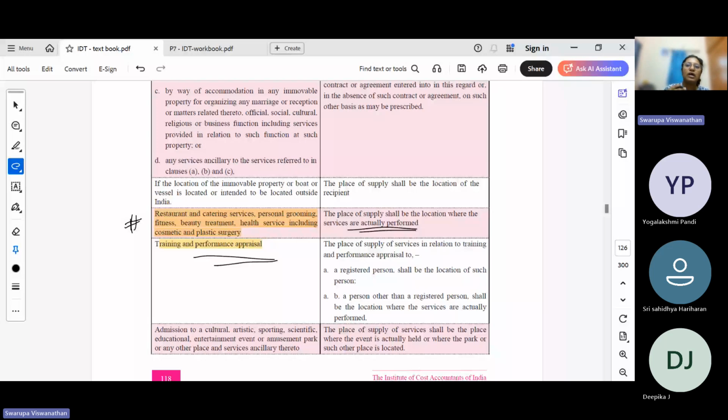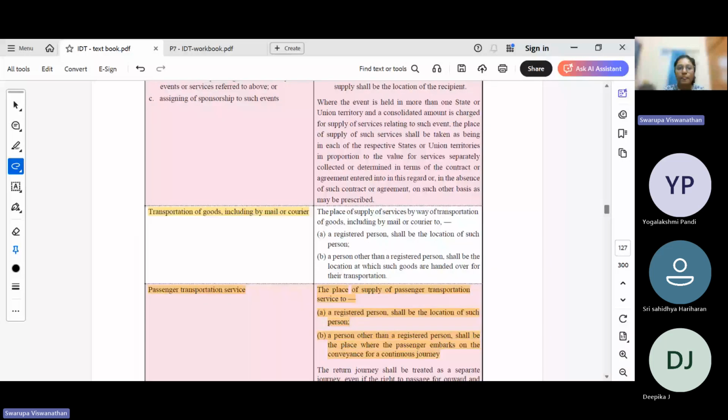So if I have to attend a training program that is conducted in Mumbai, I need to go there and personally attend the program. So the consumption happens in that state. So the place of supply is where the service is being performed. Okay, so services generally, if it is to an unregistered person and involves a personal provision of services, it will be the place where the service is being performed.